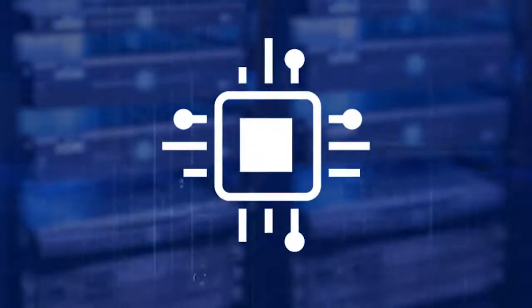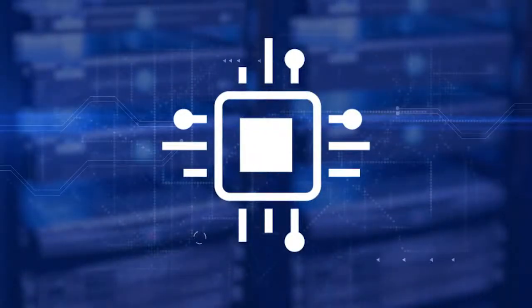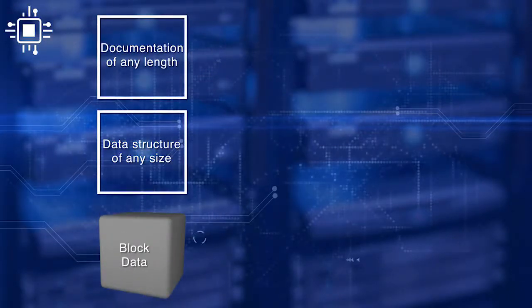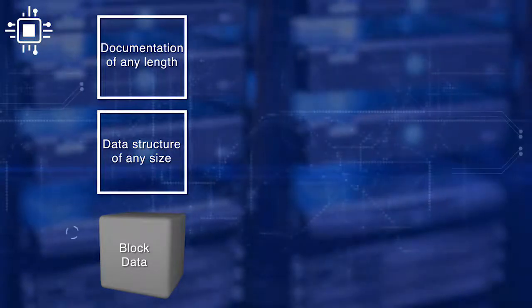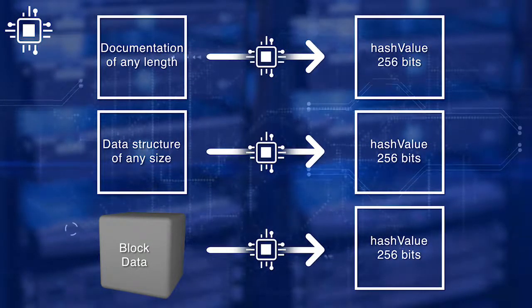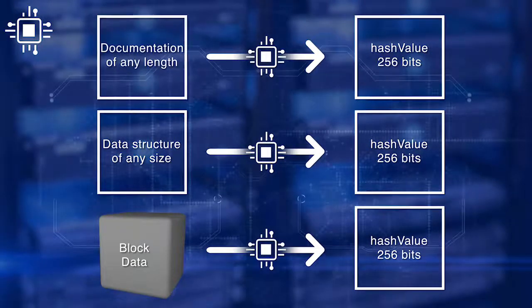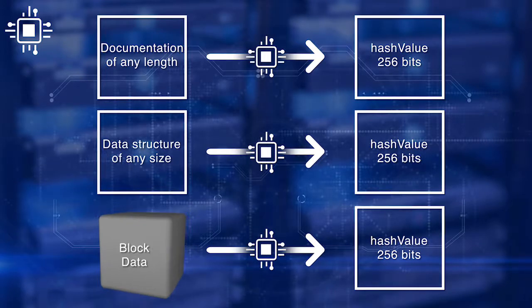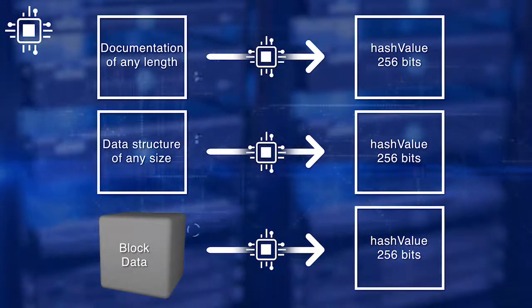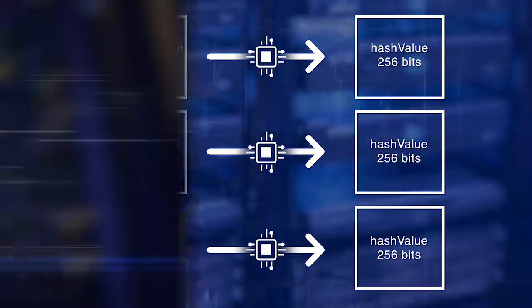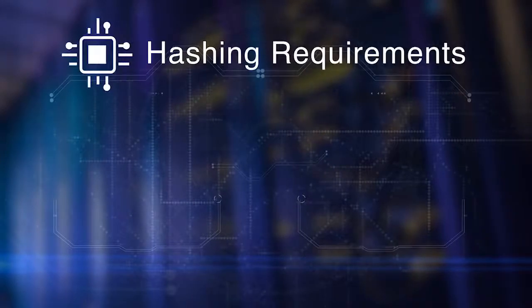What is hashing? A hash function, or hashing, transforms and maps an arbitrary length of input data value to a unique fixed length value. Input data can be a document, tree data, or a block data. Even a slight difference in the input data will produce a totally different hash output value. The following are two basic requirements of a hash function.